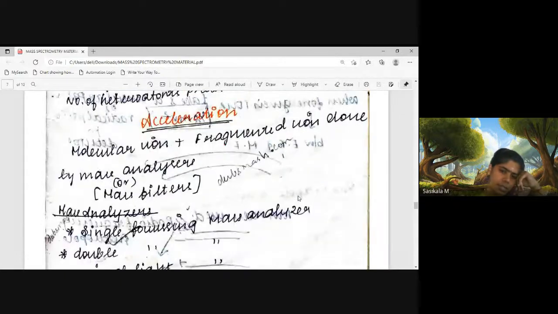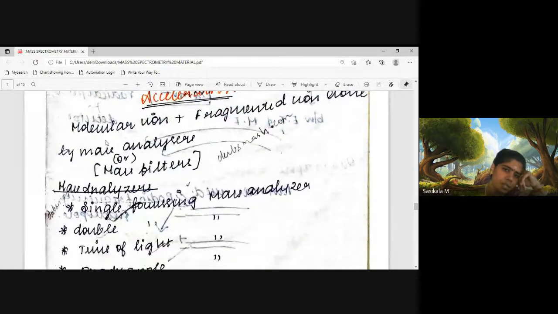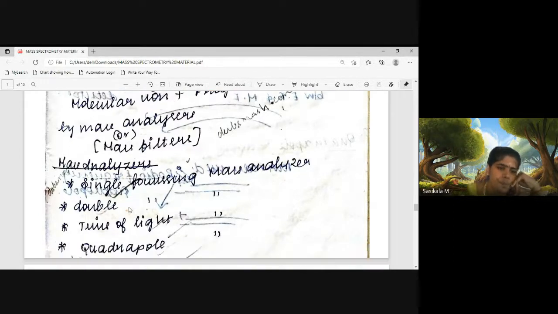And the next process is acceleration. The molecular ion and fragmented ions formed through the ionization and fragmentation processes, according to the fragmentation pattern and fragmentation rules, will be passed through the next part of the instrument, which we call mass analyzers or mass filters. Analyzers or mass filters will be used for acceleration.